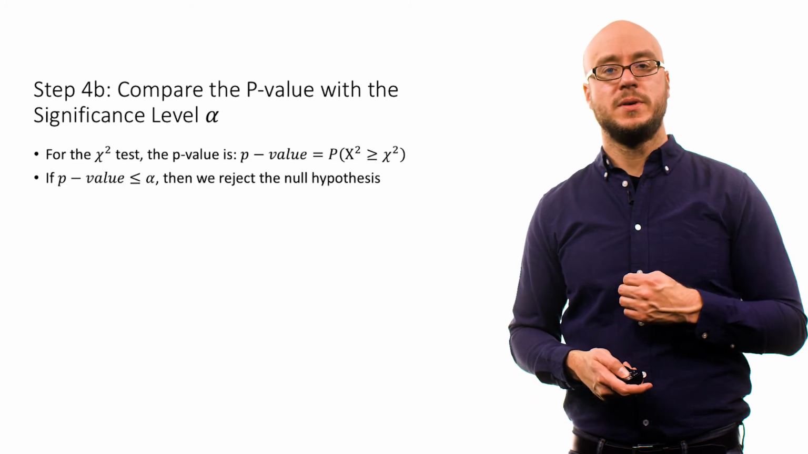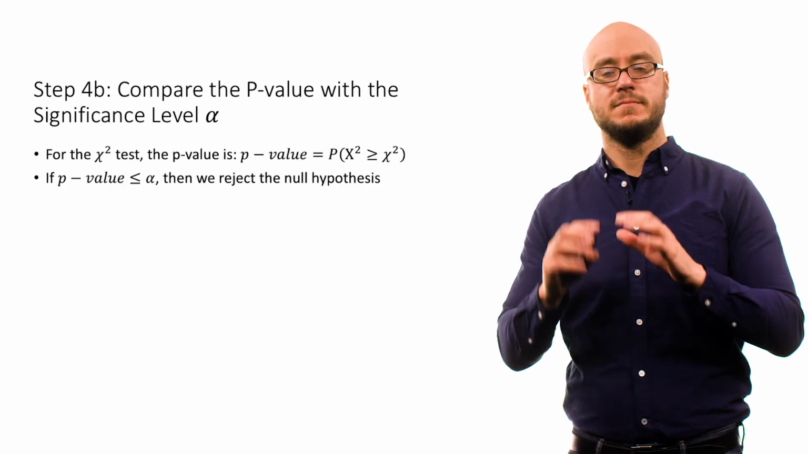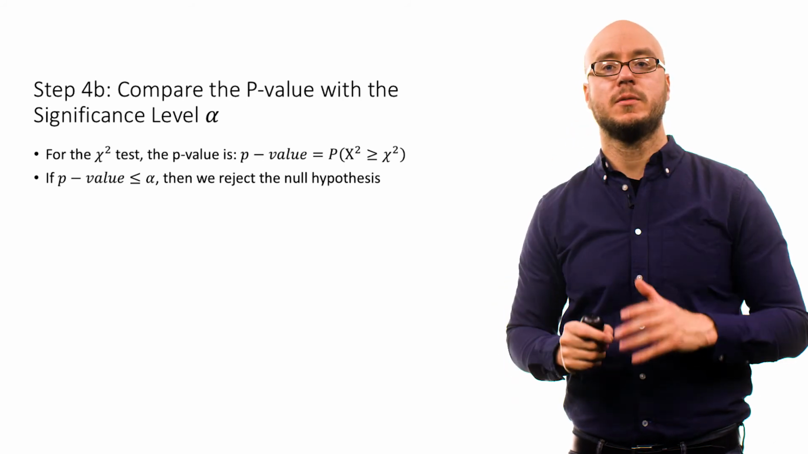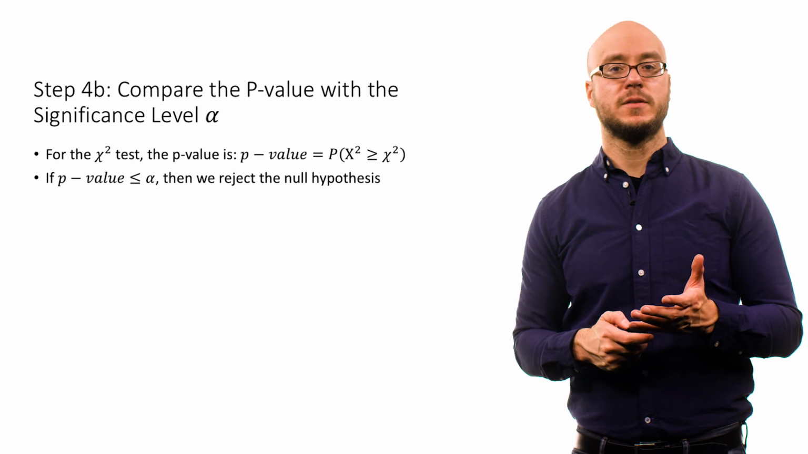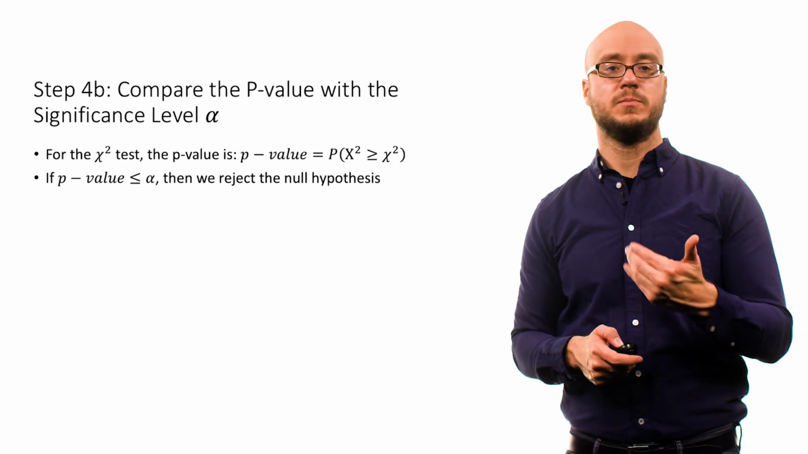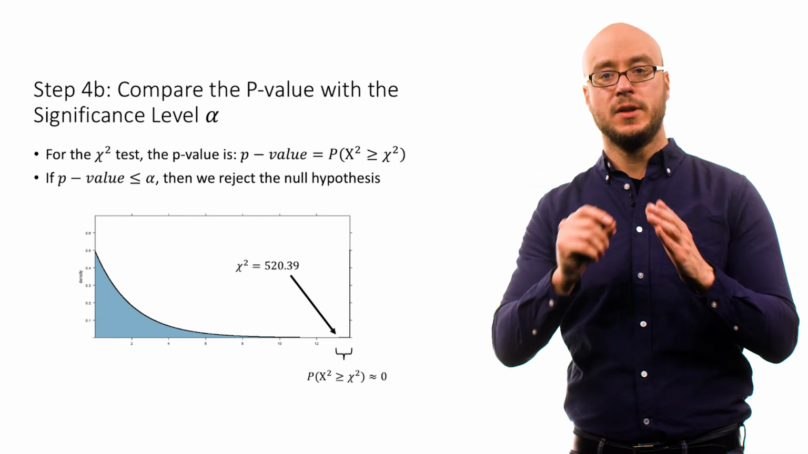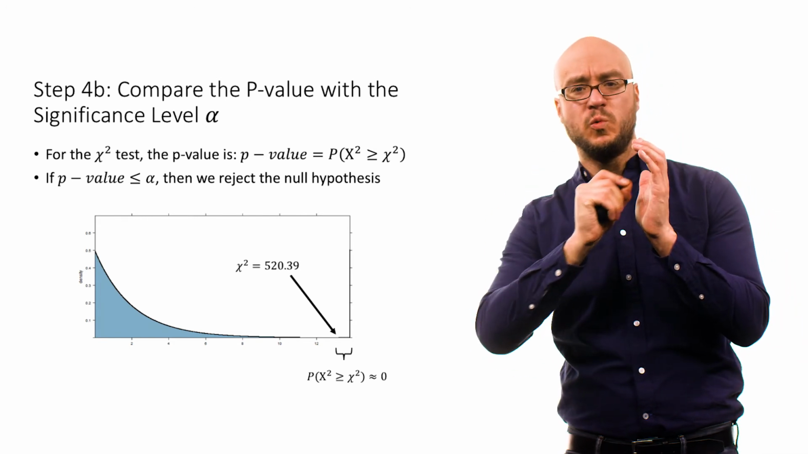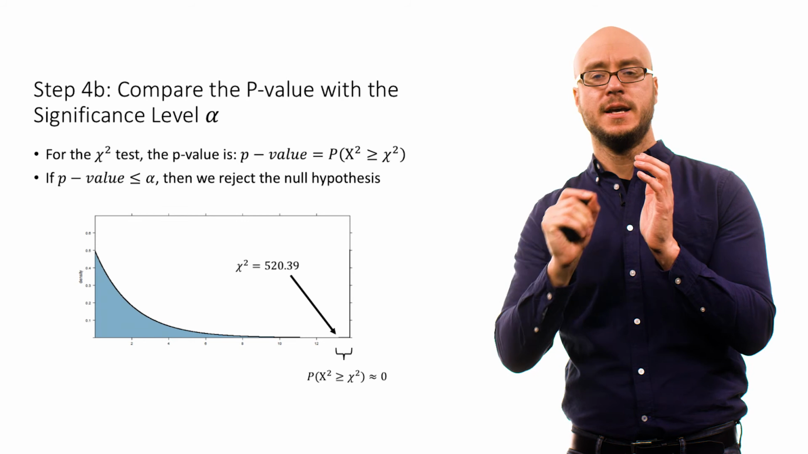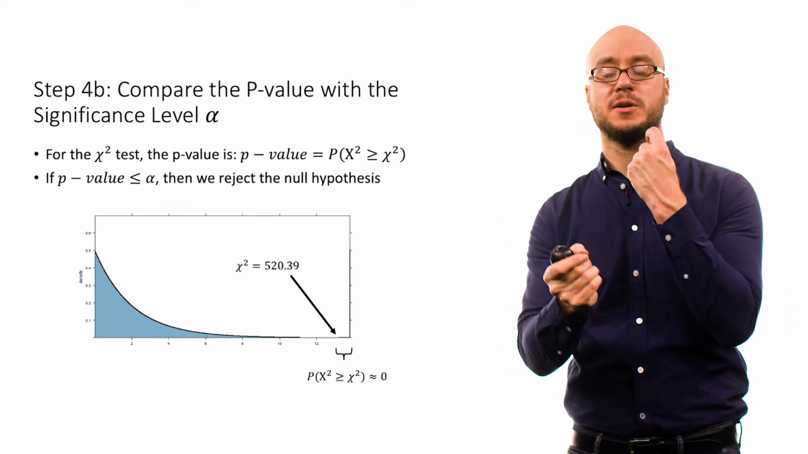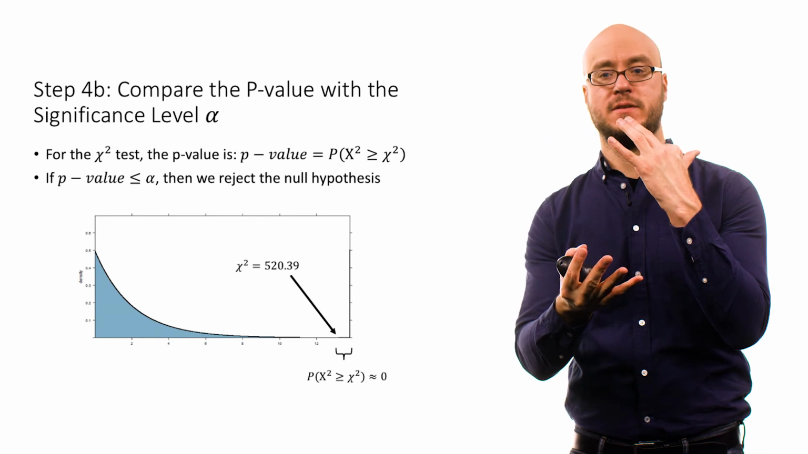We can also use the p-value. The p-value gives us the probability of observing a chi-squared test statistic greater than or equal to the one we've actually observed. Again, if our p-value is equal to or less than alpha, we reject the null hypothesis. In this example, you can see our chi-squared test statistic is way over to the right. It's very large. That just reflects the fact that our expected and observed counts are really quite different from each other.